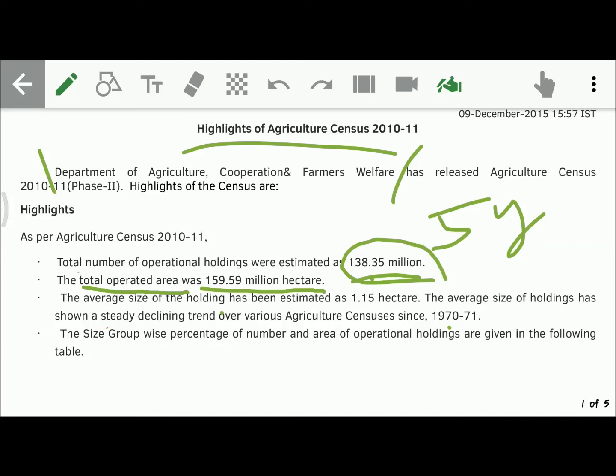The average size of holding was estimated to be 1.15 hectare, which means each and every farmer will get 1.15 hectare on average.